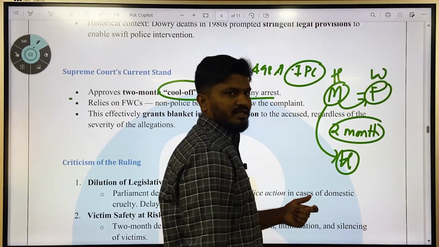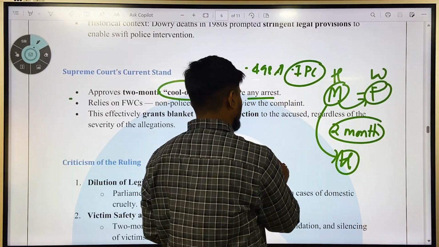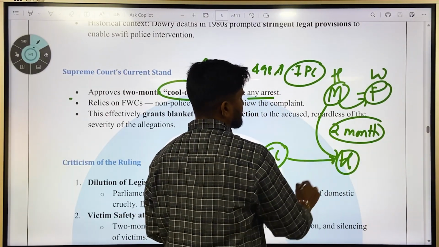That is what the Allahabad High Court said, and now the Supreme Court has also upheld this.